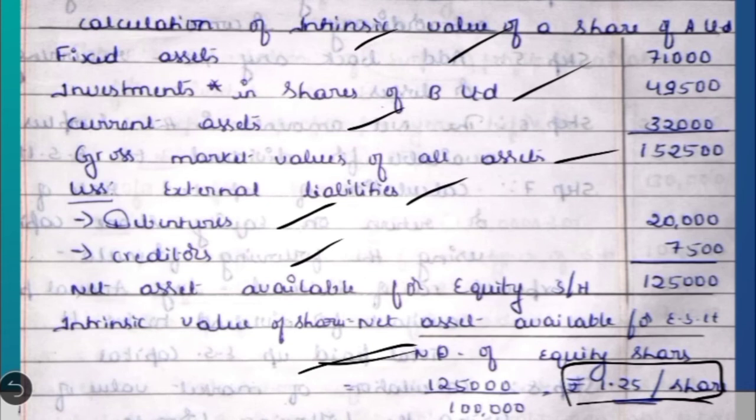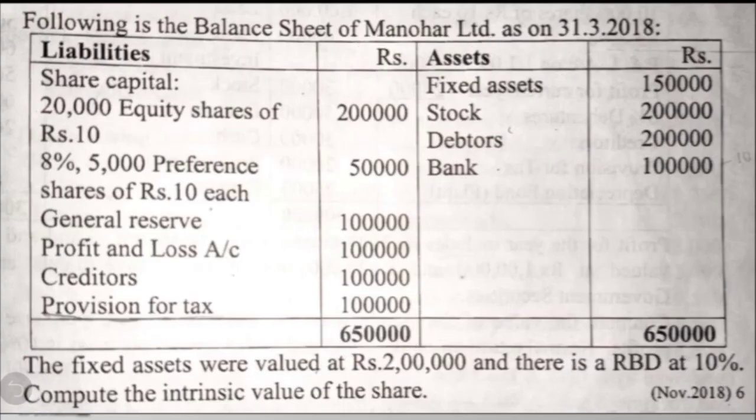So this is how we have to calculate the intrinsic value where they have given us balance sheets of two companies. First you need to calculate the intrinsic value of the company in which the other company has made an investment, so that you can calculate the present value of the investment of the other company, and later you can calculate the intrinsic value of the other company also. Okay, then let's see the third question now.